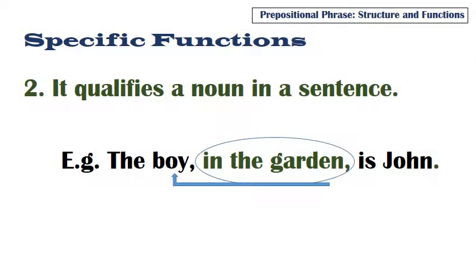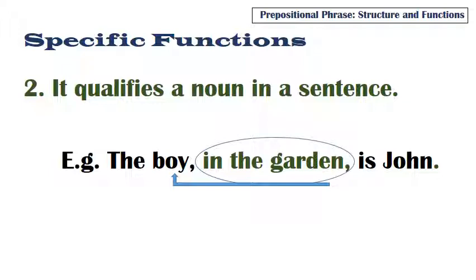Function number 2, it qualifies a noun in a sentence. So in this case, the prepositional phrase draws up its adjectival ability. The example on the screen says, the boy in the garden is John. In the first instance, the prepositional phrase answered the question where, but in this particular example, it is going to answer the question, which boy?